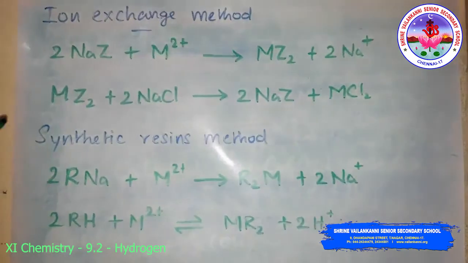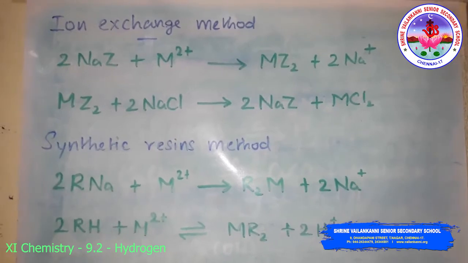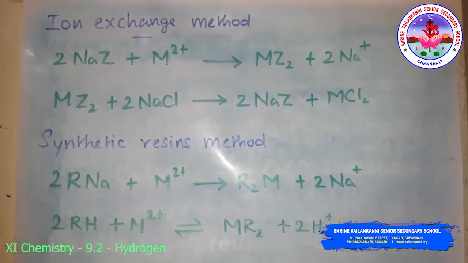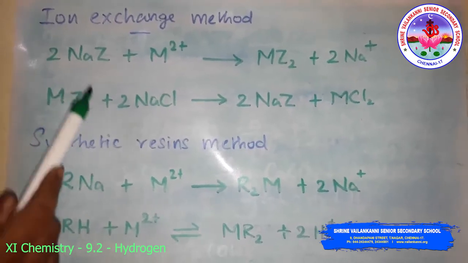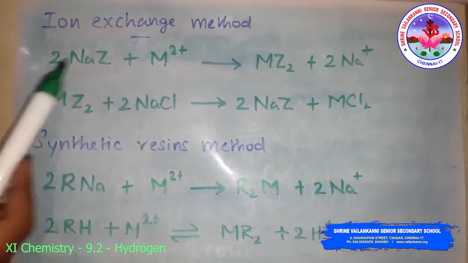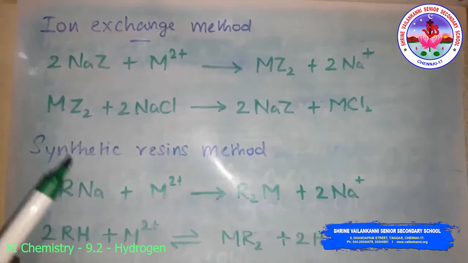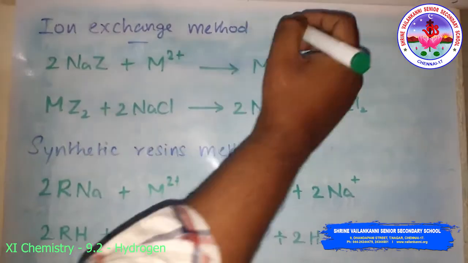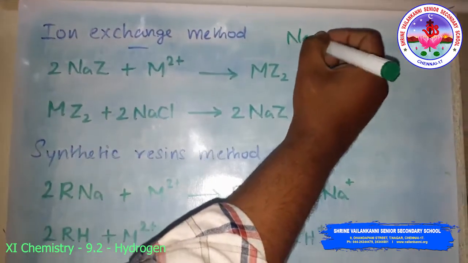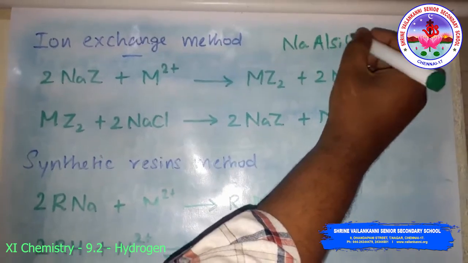The next is the ion exchange method. This method is also called the zeolite or permutit process. The hydrated sodium aluminum silicate is zeolite, that is permutit. For the sake of simplicity, the formula of sodium aluminum silicate is NaAlSiO4.